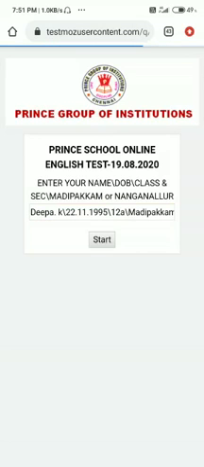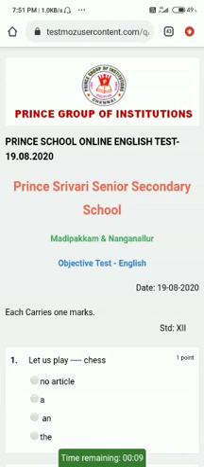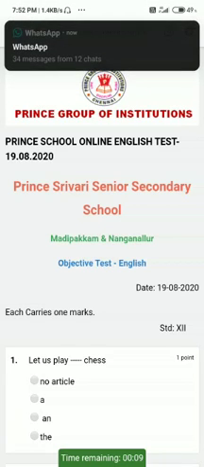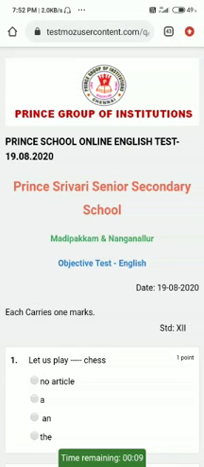I have clicked start. See, this is how my online test starts. If my online test starts at 1:30, then half an hour or one hour before, you will be getting the link. If the exam starts at 1:30, by 1:25 you are supposed to be ready by entering your details. Only 5 minutes before you are supposed to enter your details. Before that you are not supposed to enter, and it won't be taken as valid, because the exam starts sharply at 1:30. So 5 minutes before you can enter all those details and click start exactly at 1:30.